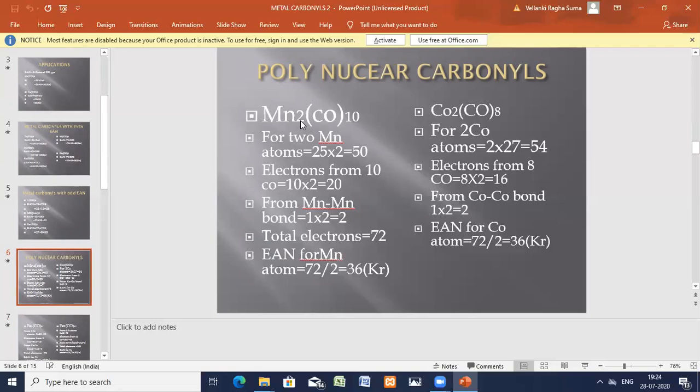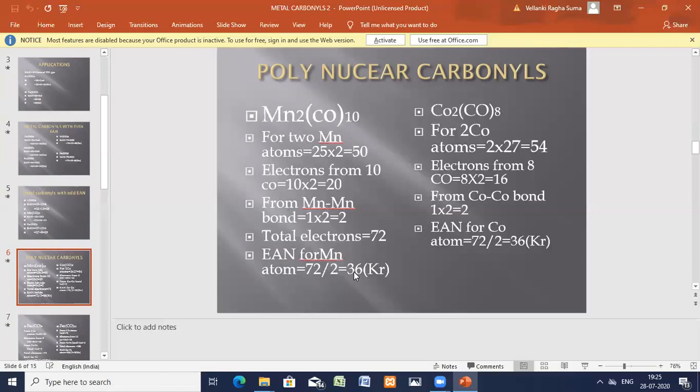Now, how many metal bonds are there in the complex? If you revise yesterday's class, in the classification I gave you the structure, and there you can see manganese single bond manganese. One metal bond is there. One bond will give 2 electrons. So 1 bond is giving 2 electrons. So total 70 plus 2, it is 72 electrons. So total number of electrons by number of central metal atoms, 72 by number of central atoms 2 is equal to 36. Each manganese is having 36, the inert gas configuration. Okay, so therefore this is a stable configuration.